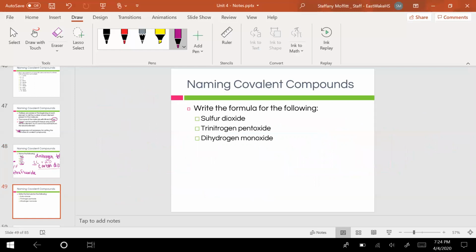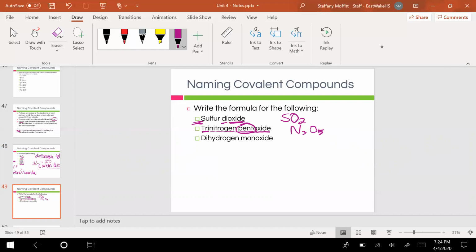Now going in reverse is actually, I think, easier. I don't see a prefix here, so that must mean there's only one sulfur. This must be oxygen, and the di means that there's two. So SO2 is the formula for sulfur dioxide. The next one, nitrogen, and there's tri, which means three of them. And then pentoxide, so I know that's oxygen, and penta is 5. So N3O5 is the formula for that.